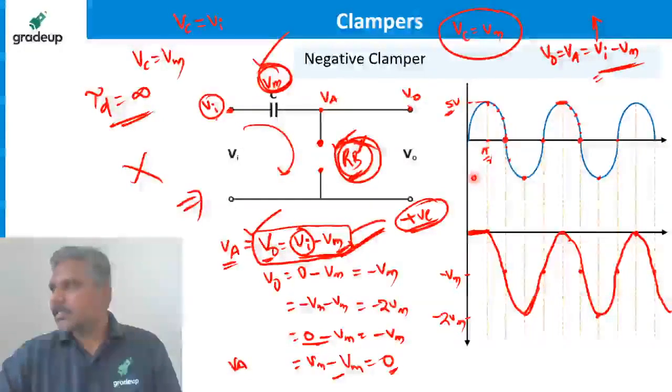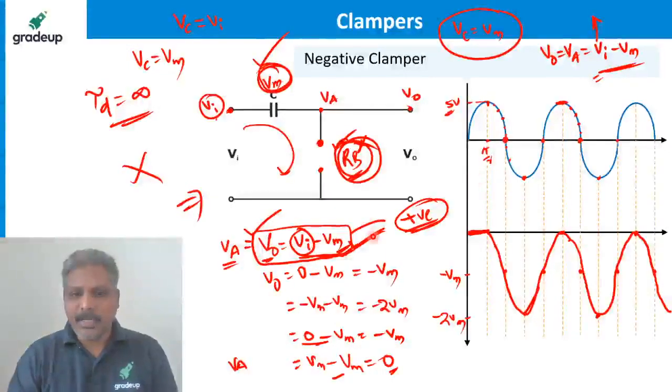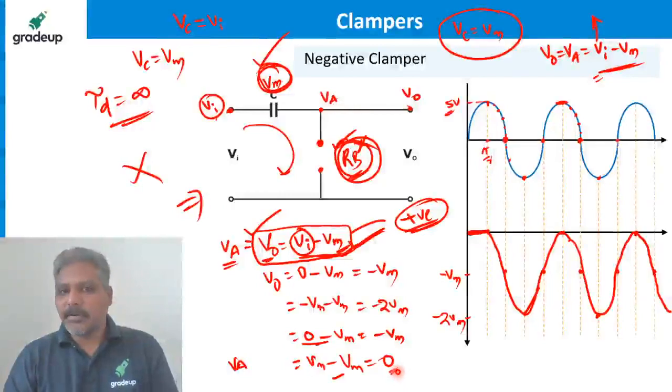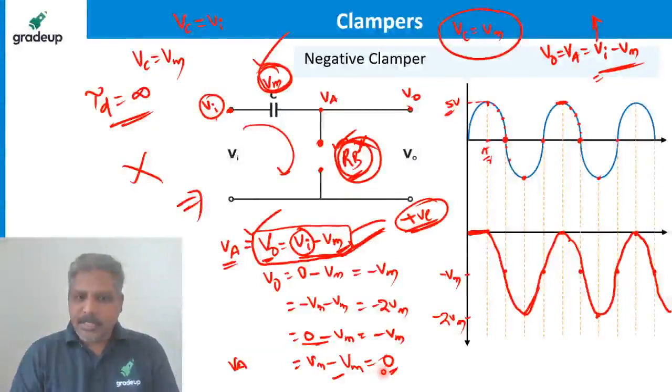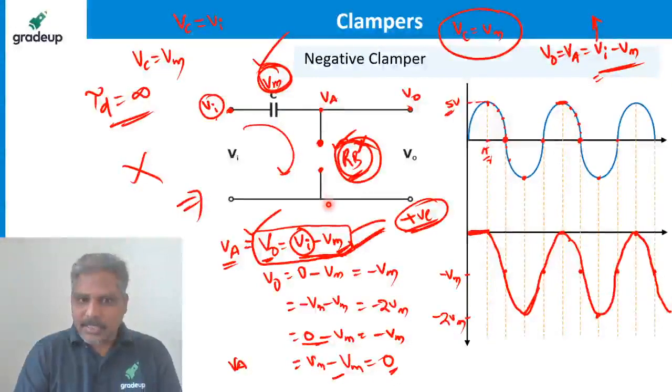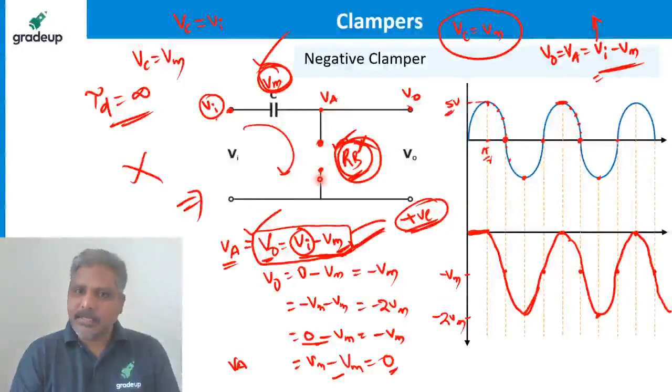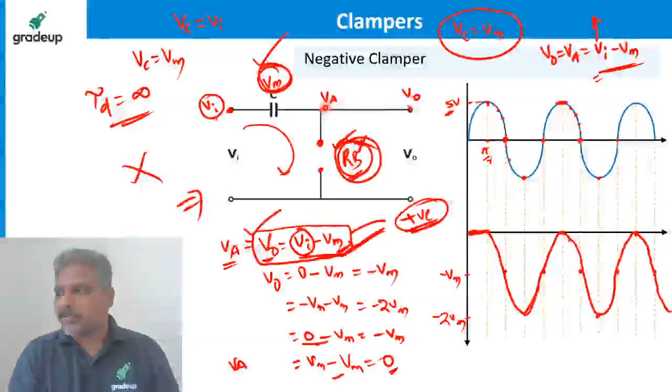Sir, at the last instance when V0 equal to 0, then the diode should be short circuited. V0 equal to 0, diode will not be forward biased. V0 equal to 0 means what? Anode voltage equal to 0. What is cathode? Also 0. Then the diode is still reverse bias, right? If you want this to be forward bias, anode should be greater than 0. It is not.